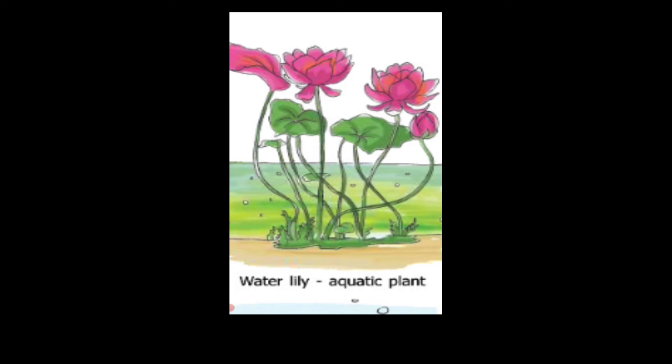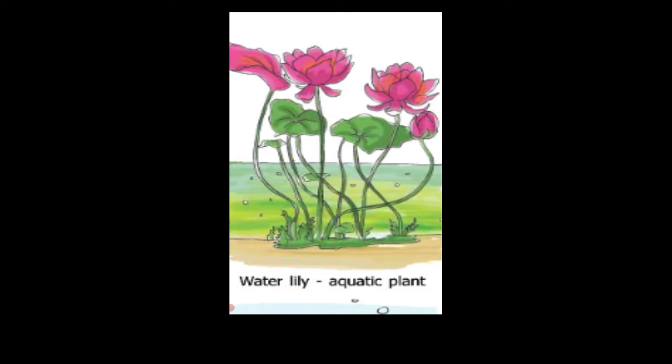Now we come to fixed aquatic plants. Some plants like water lily and lotus are fixed to the bed of the pond, and these plants have hollow and light stems that keep the leaves and the flower afloat in water.